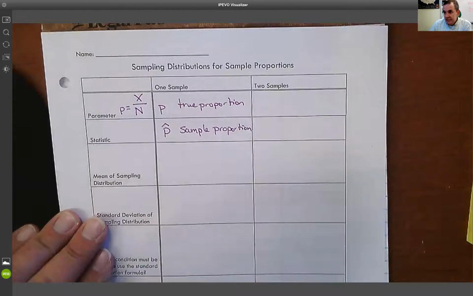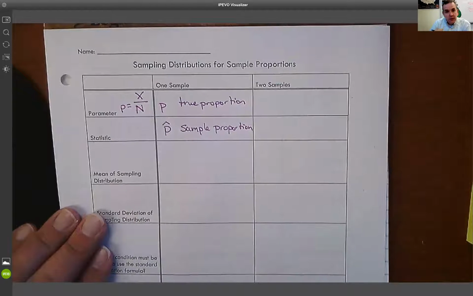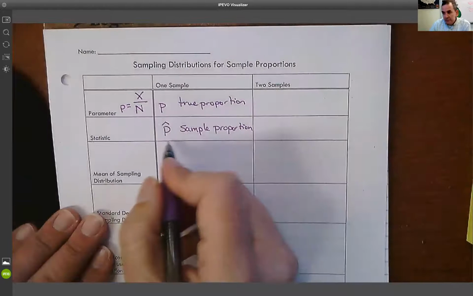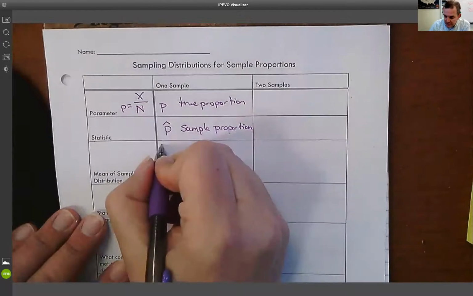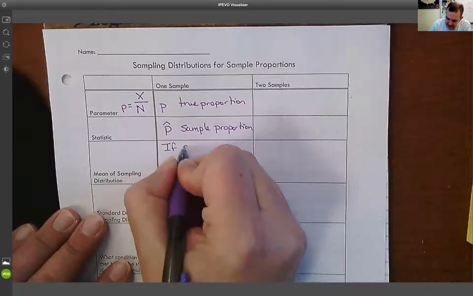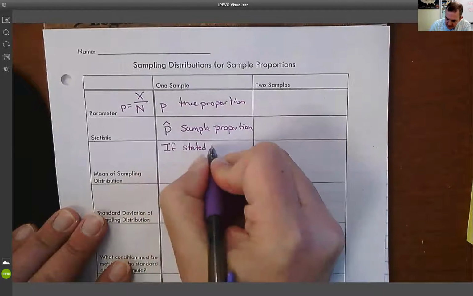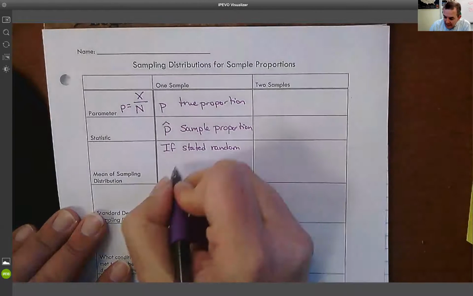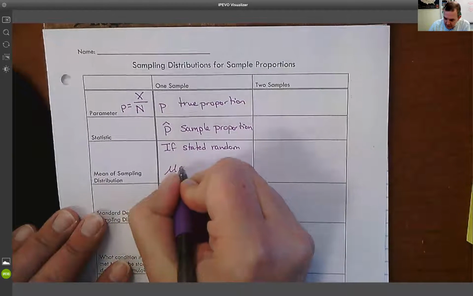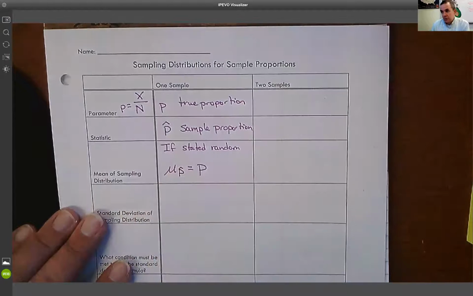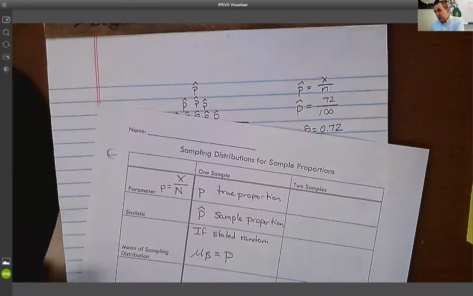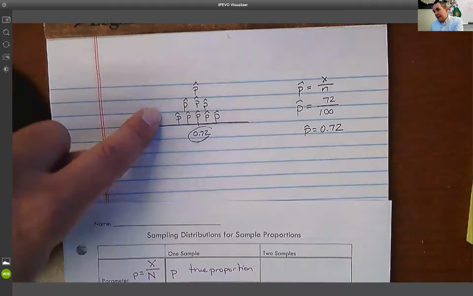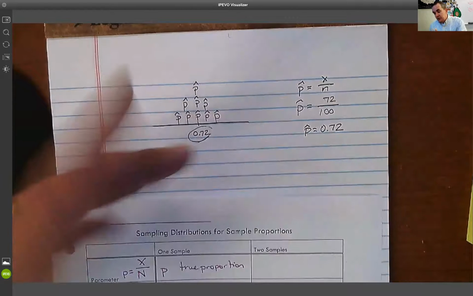Now here's the deal. As we work our way through the problems, we're going to follow a certain set of processes. If the problem is stated as random, if we're collecting our samples randomly, then I can figure out that the mean of all of those p hats is going to equal the true proportion. So again, in that visualization, averaging all of these 9 p hats is going to give me a p that is the real answer.